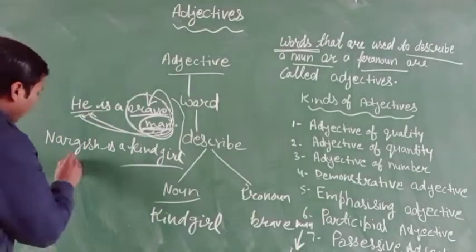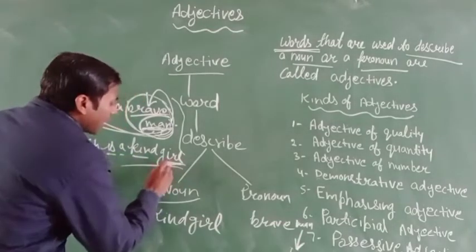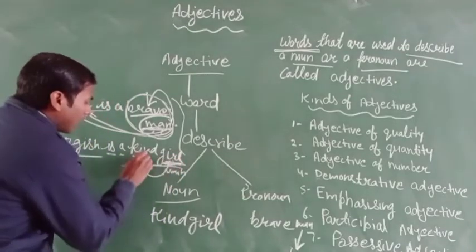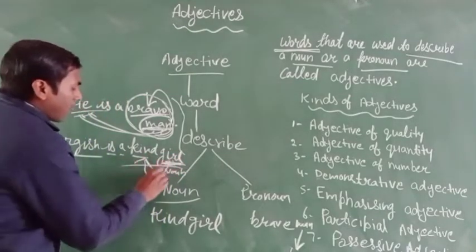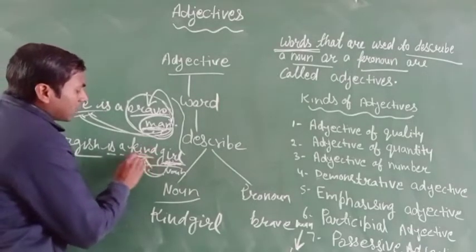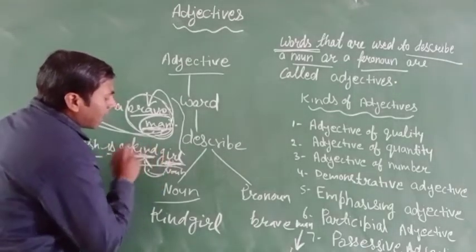In the second sentence, Nargis is a kind girl, girl is a noun word, and kind describes the quality of the girl. It means Nargis is a kind girl.